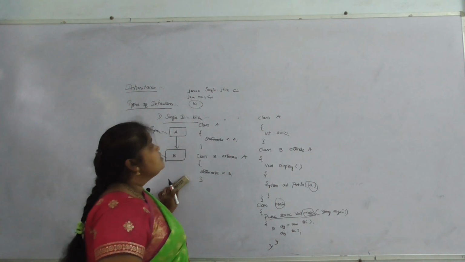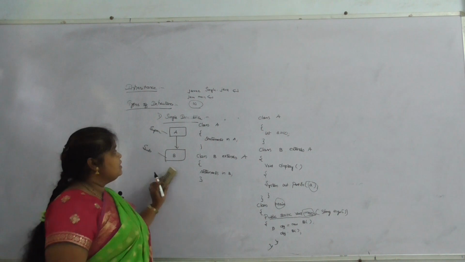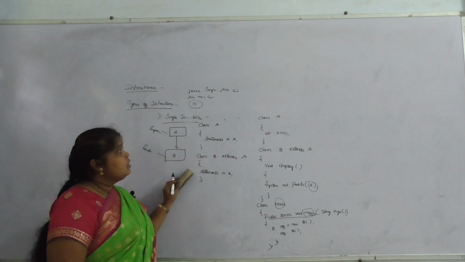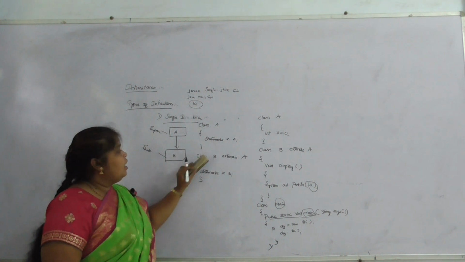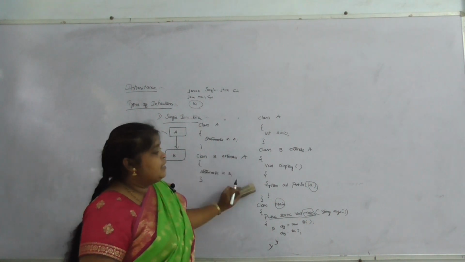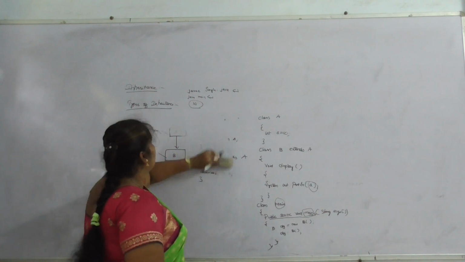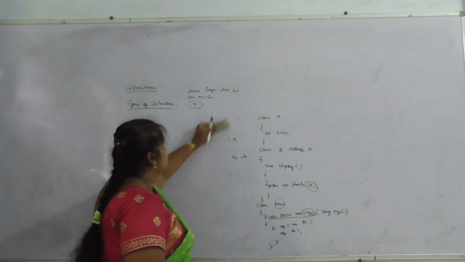So this is single inheritance. Single inheritance means only having one superclass and one subclass. The syntax for this is class A, statements in A, class B extends A, statements in B. This is the example for single inheritance. So this is single inheritance. I am coming to multi-level inheritance.